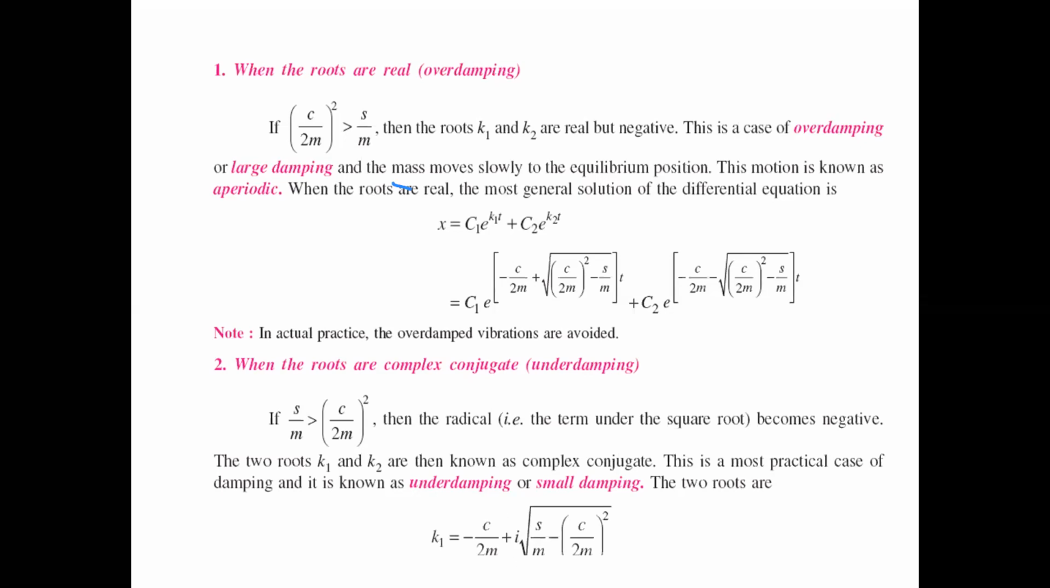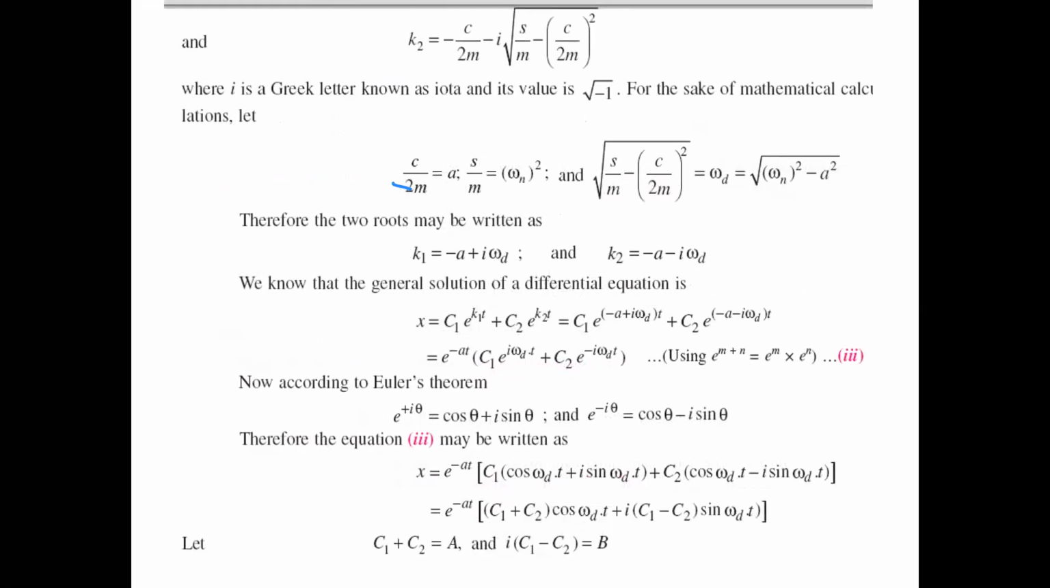So when the radical becomes negative, K1 equals minus C by 2m plus i into, why? Because in our roots they may also achieve a negative value. So when we have the negative value, we replace it with this: minus C by 2m plus i into square root of S by m minus C by 2m whole square. Now K2 is similarly written here: K2 equals minus C by 2m minus i into square root of S by m minus C by 2m whole square.